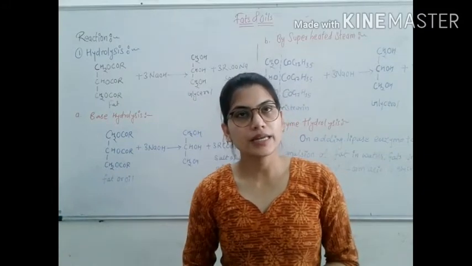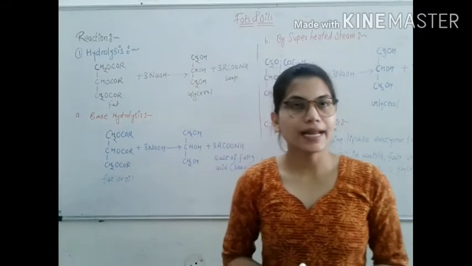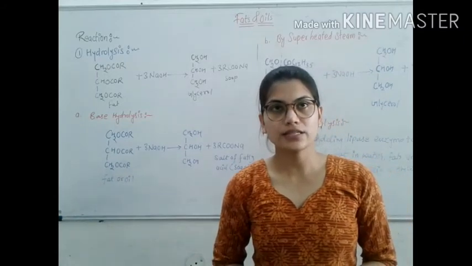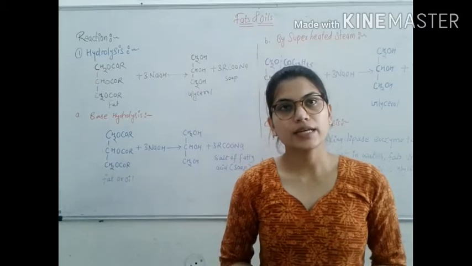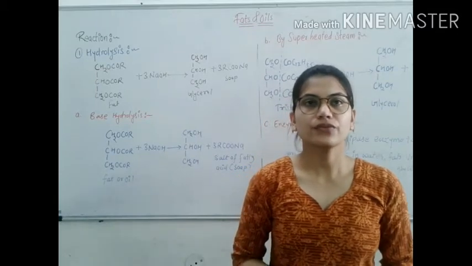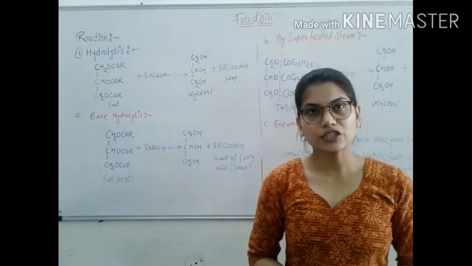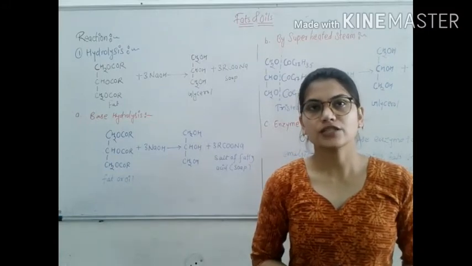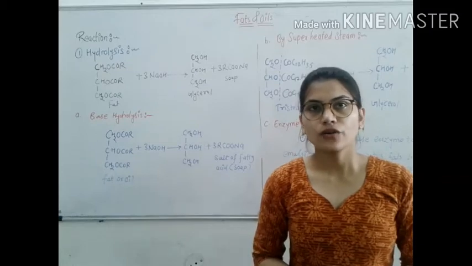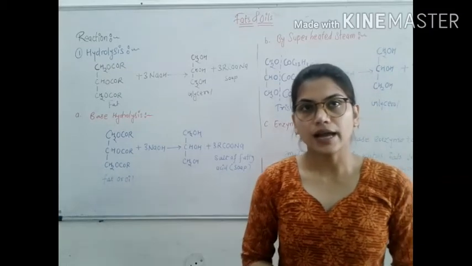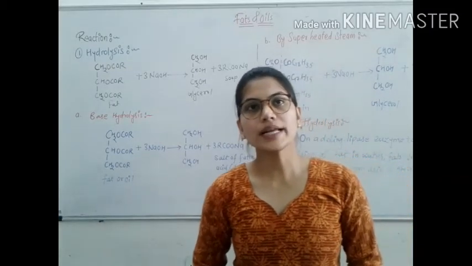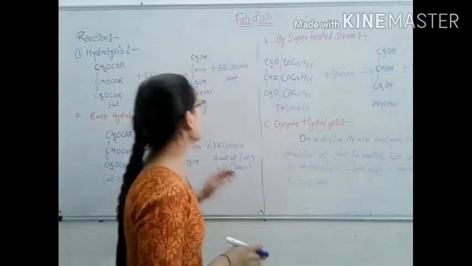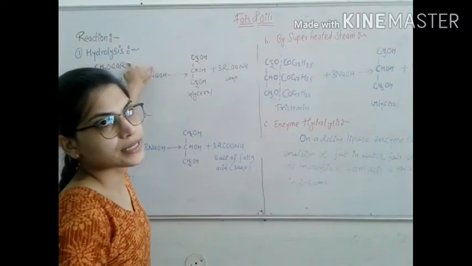The first reaction is hydrolysis, second is hydrogenation, third is hydrogenolysis, fourth is halogenation, fifth is oxidation, sixth is saponification, seventh is rancidity of oil, and last is drying oil. All these reactions are used in fats and oil. Now we discuss the first reaction, hydrolysis.